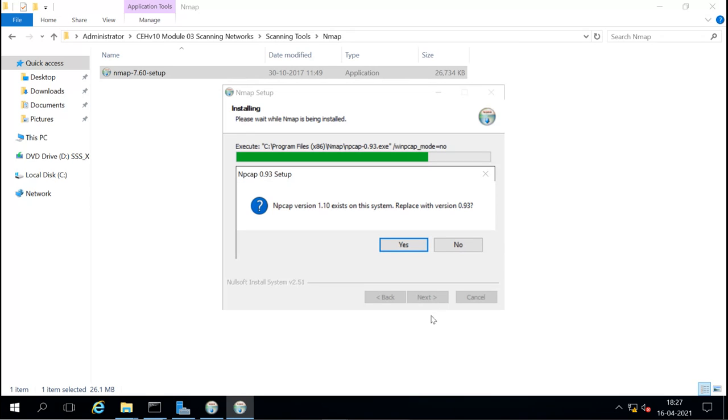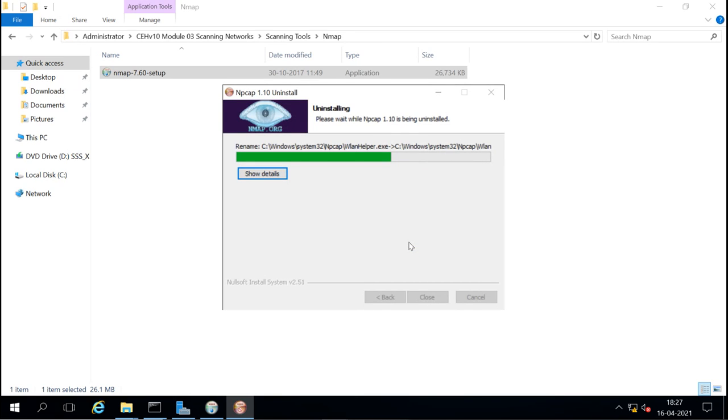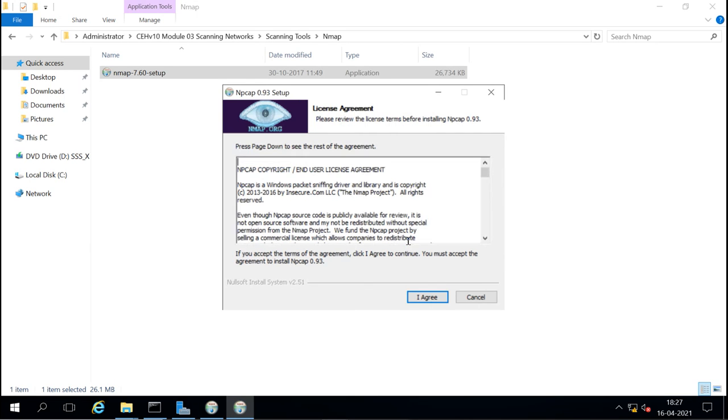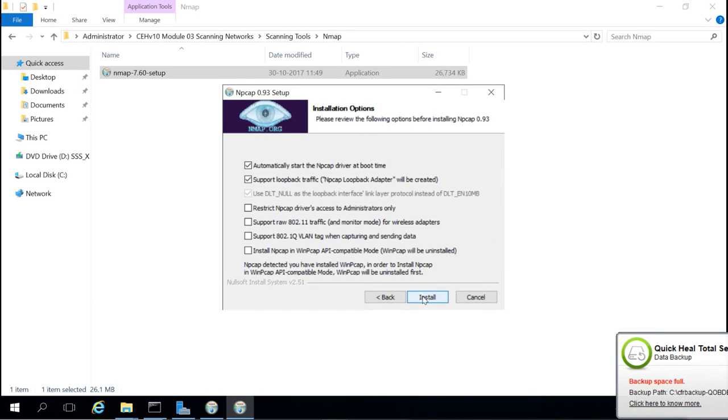It needs this npcap, and it will install that one also. I agree to install, and install.